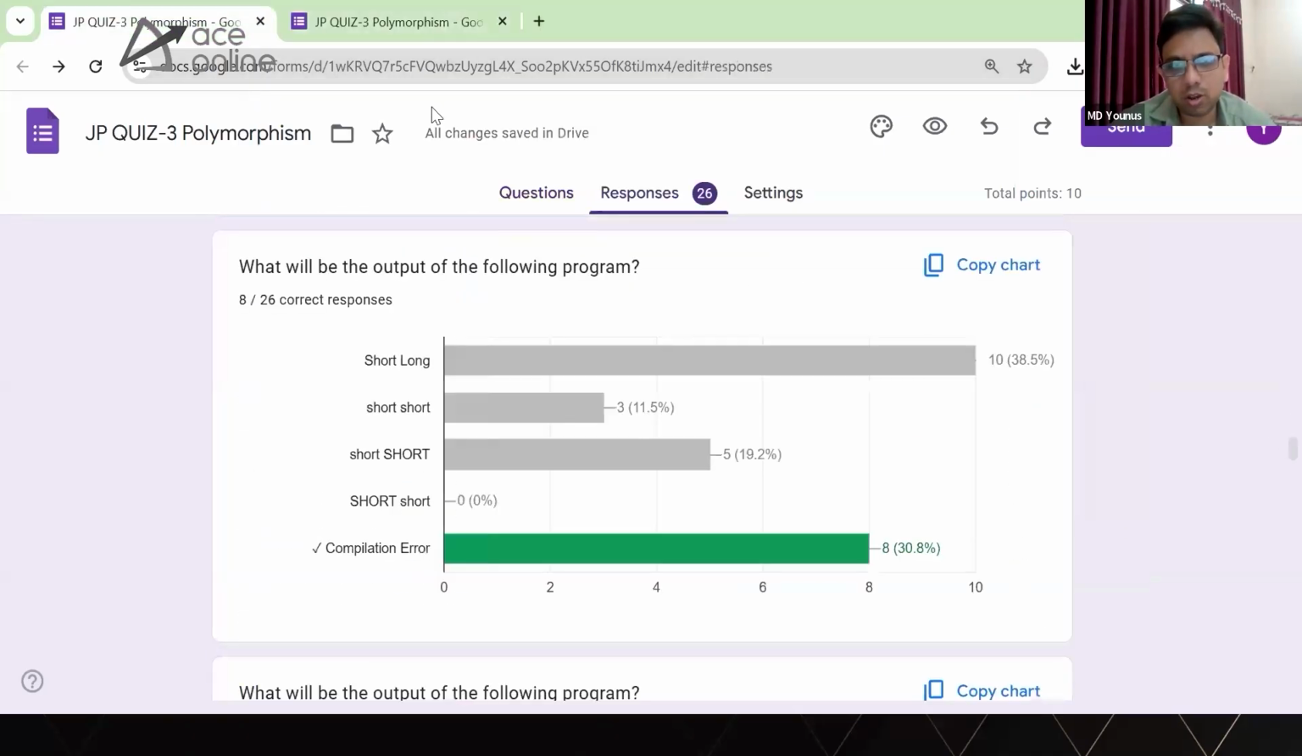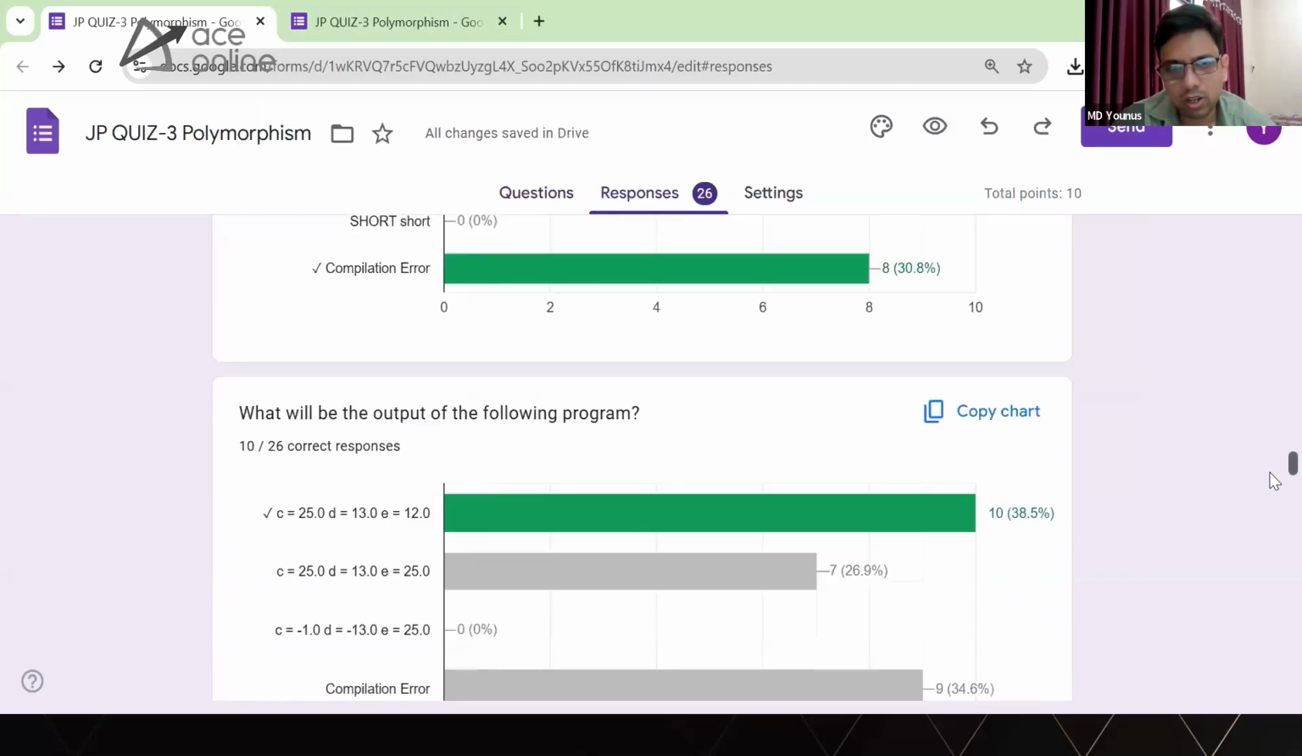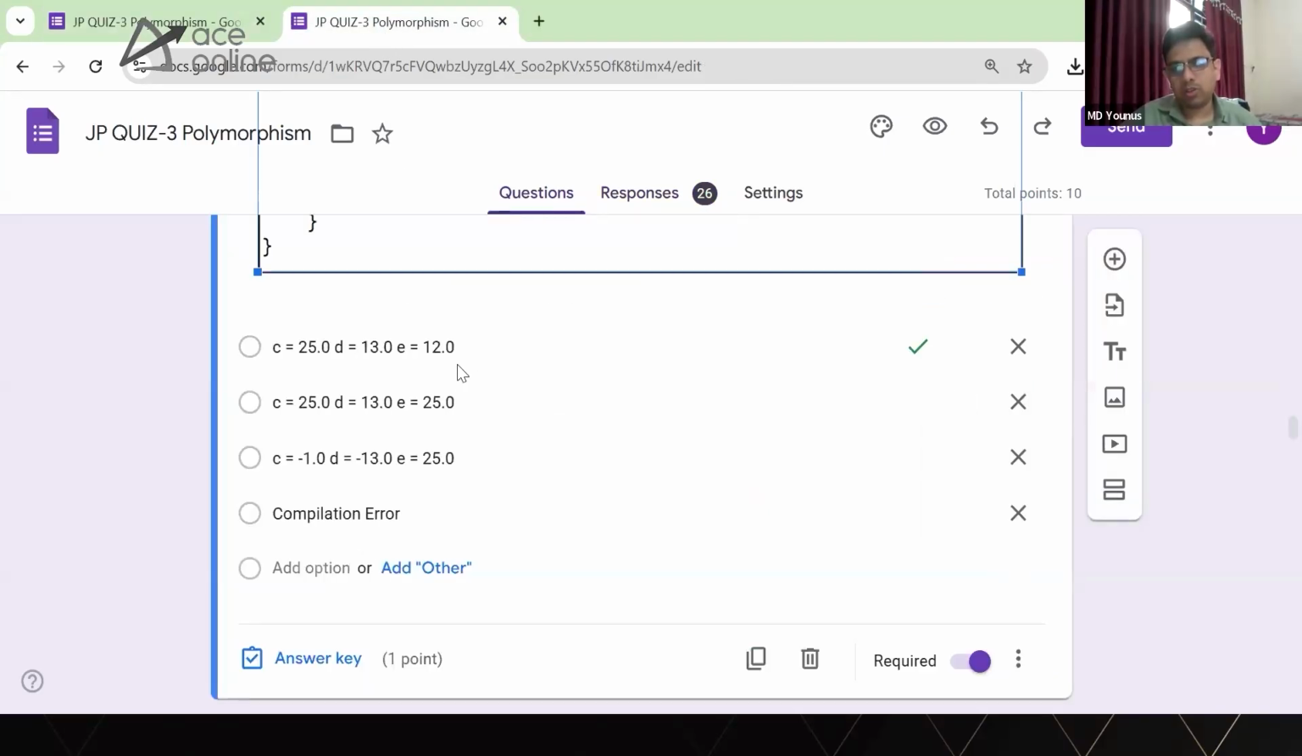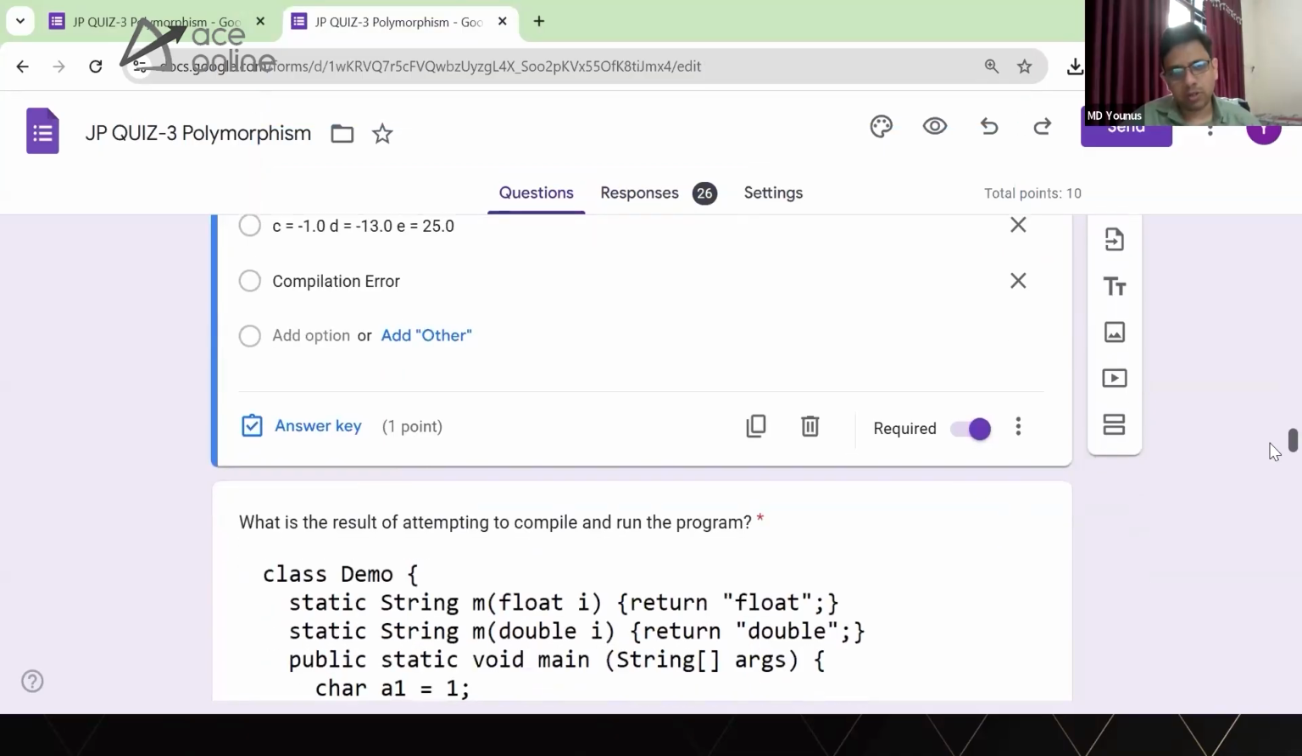Let us see how many of you answered correct. Almost 38% of you answered 25, 13, and 12. And for the remaining, there is no compile time error for this, so there must be some calculation mistake. Please check once. Most importantly, which method is getting called is what matters. Only then can you answer such kinds of questions.